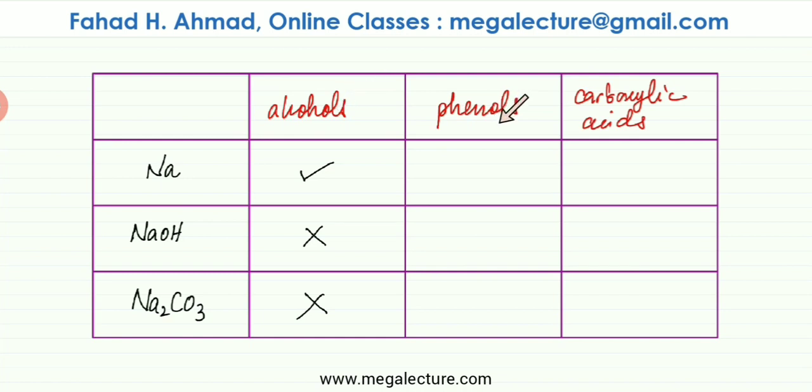Phenols, on the other hand, are slightly stronger. They react with sodium. They also react with sodium hydroxide. So they react with bases as well, but not with carbonates, which are considered to be weak bases. Carboxylic acids, on the other hand, react with all three of the compounds. They react with metals, metal hydroxides, and metal carbonates as well. So carboxylic acids, in relative comparison, are the strongest of the organic acids.